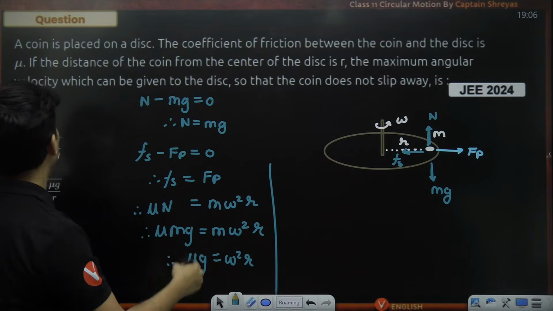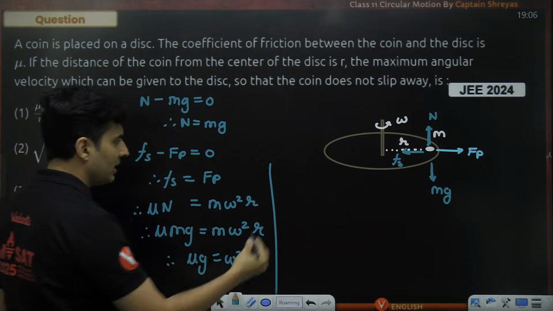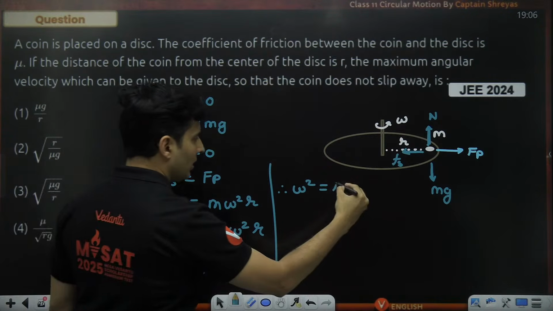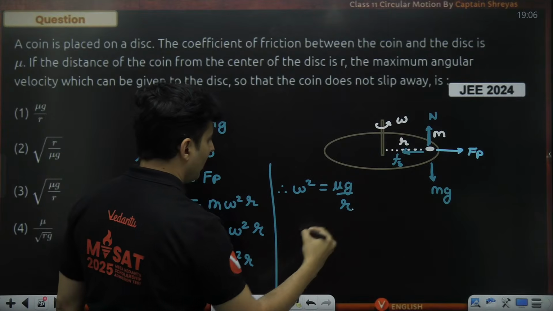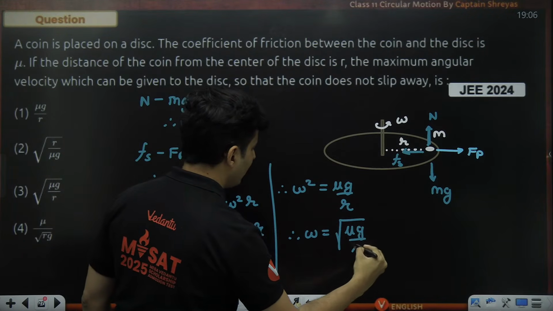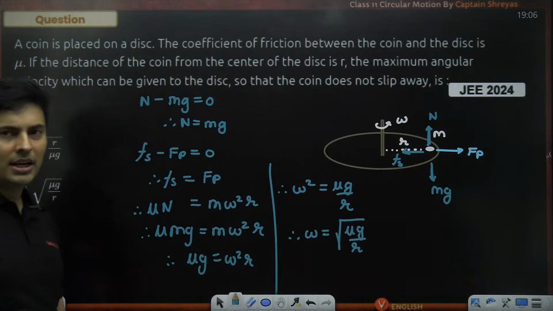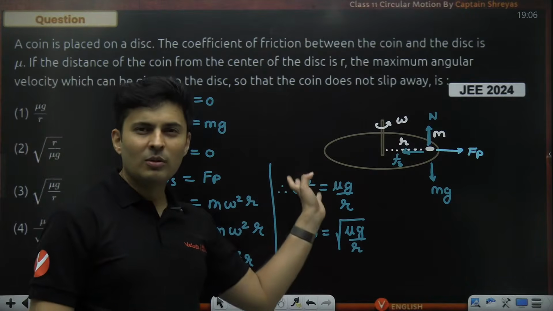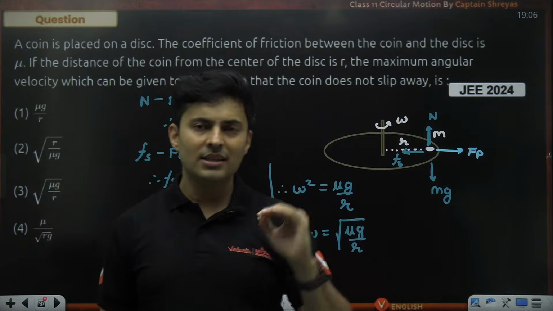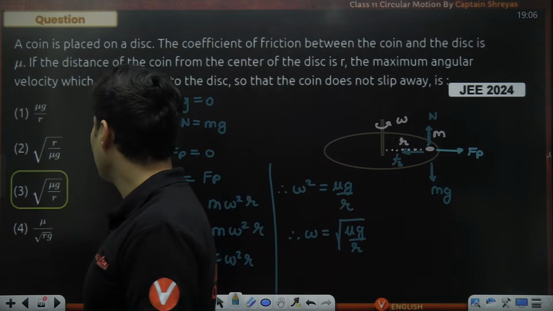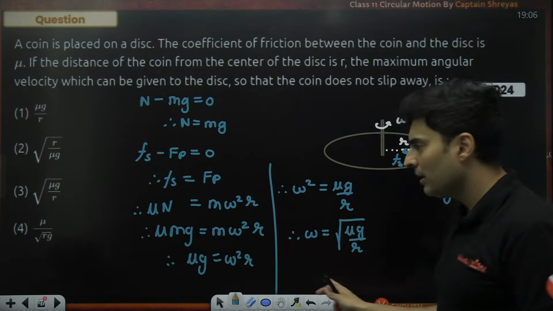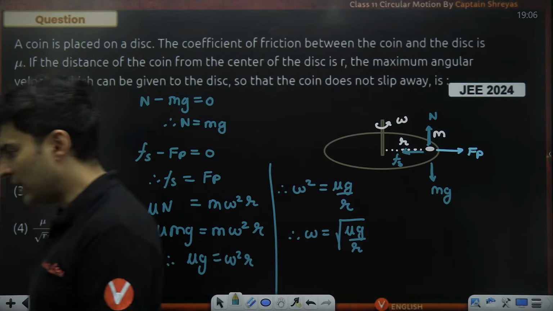But what do I want? I want the maximum angular velocity. So omega square, take r below, mu g. So mu g divided by r. Therefore, omega will be root of mu g divided by r. This is the maximum limit of the angular speed. Anything more, it will be too much centrifugal force, which will make it slip. So this is the limiting angular speed. Okay, mu g by r under the root. Is this absolutely clear? Option number 3. Very good. Excellent.